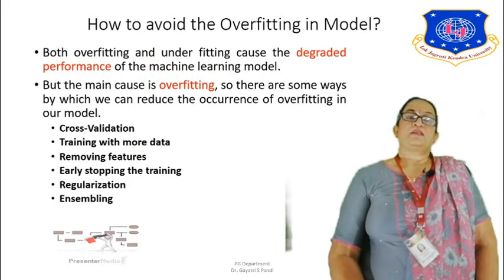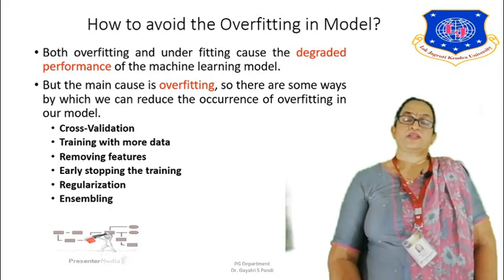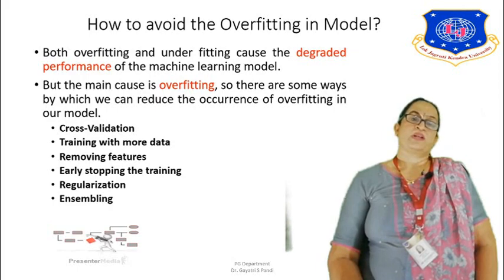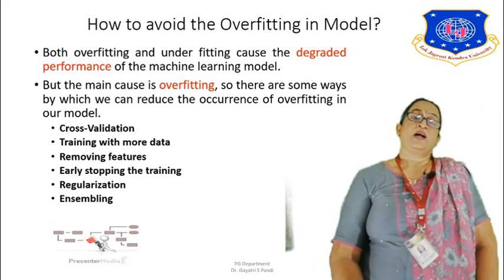Now let us see certain methods to avoid overfitting in a model. Both underfitting and overfitting degrade the performance of the machine learning model, but the main cause is overfitting. There are some ways by which we can reduce the occurrence of overfitting in our model. We have cross-validation, you can train with more data, you can remove some of the unwanted features, you can stop the training at an early stage, then you have regularization and ensembling. These are techniques that reduce overfitting.